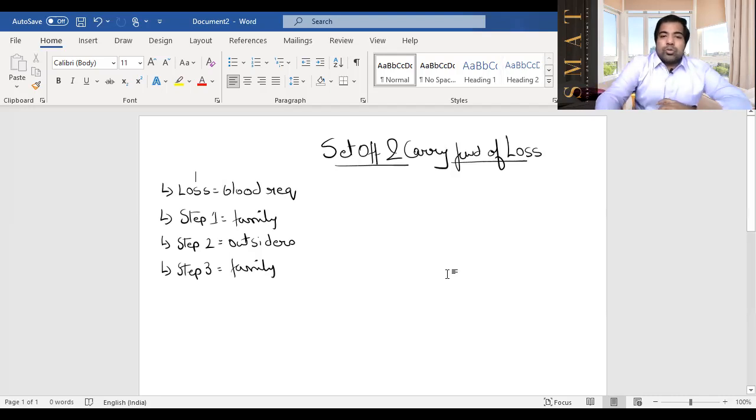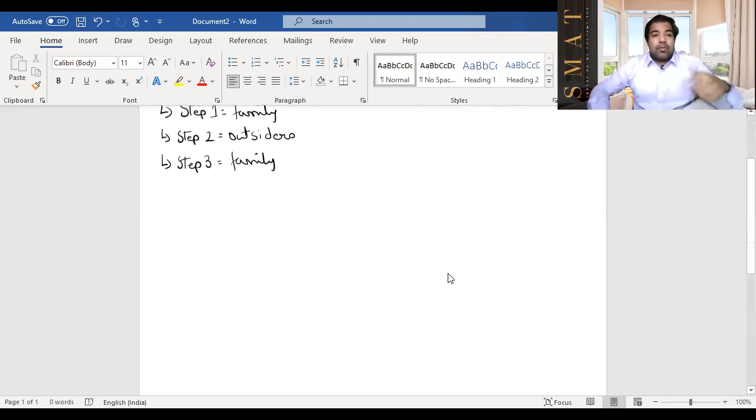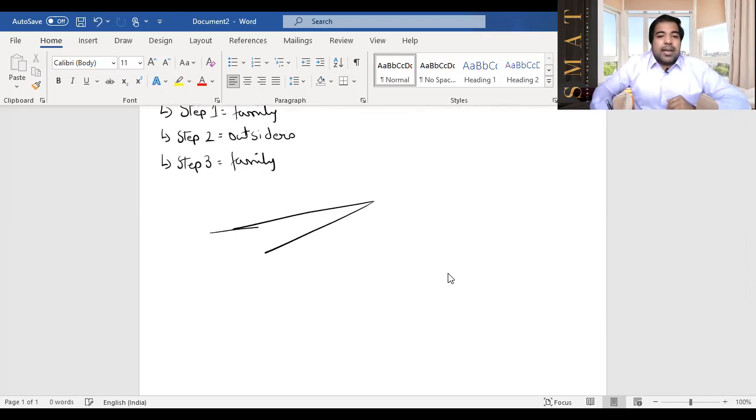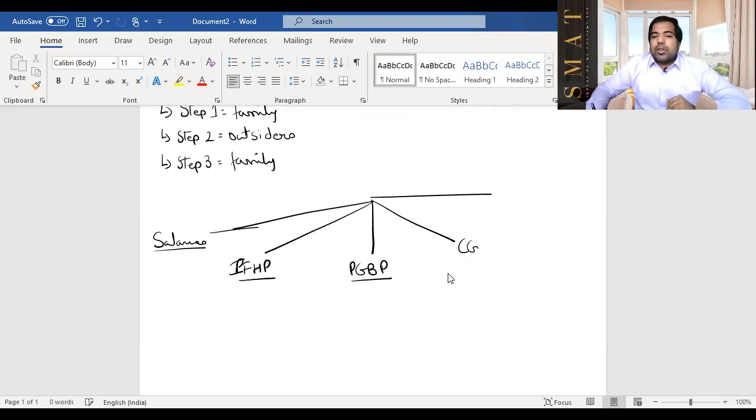Guys, the best way to do any set off sum, and we'll do one from an exam also really soon, is to draw a diagram. Guys, this is you, and this is the diagram. This is salaries, this is IFHP, this is business, this is capital gain, and this is IFOS. Let's quickly write them down. So this is salaries, this is IFHP, income from house property, this is PGBP, that is your business and your profession, this is your capital gain, buying and selling assets, and this is your IFOS, that is income from other sources. And now let's see the first step, guys, within the family, when the blood requirement is there within the family.